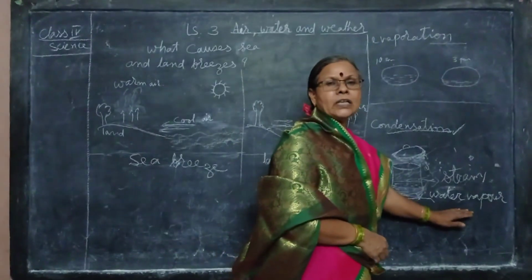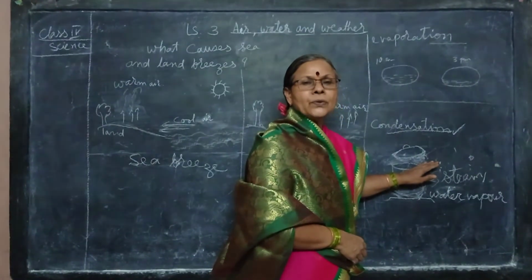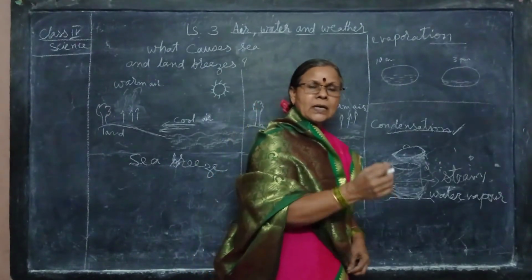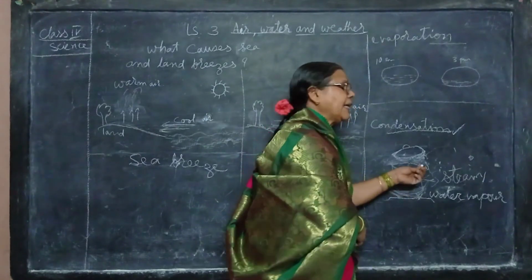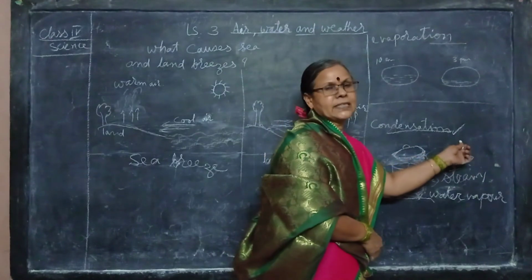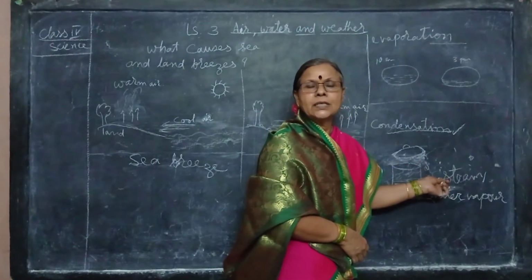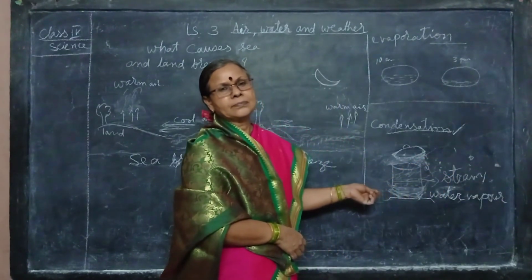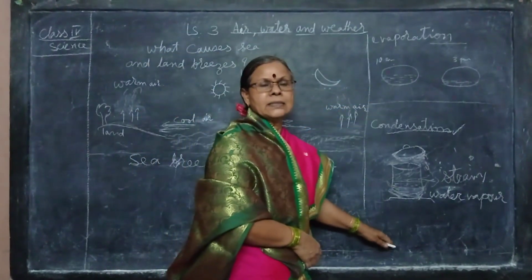Condensation: when the water vapor comes in contact with the cool plate, you can find water droplets on the plates, because the water vapor comes in contact with the cool plate. That is why it changes back to water. Water vapor changing into water is called condensation. Have you understood? Evaporation and condensation.